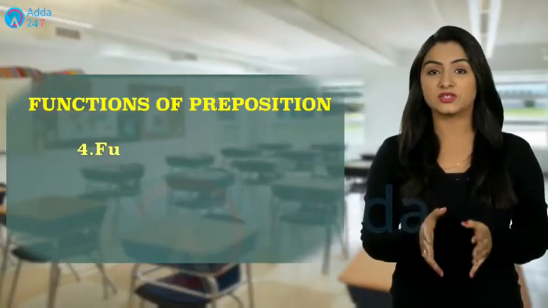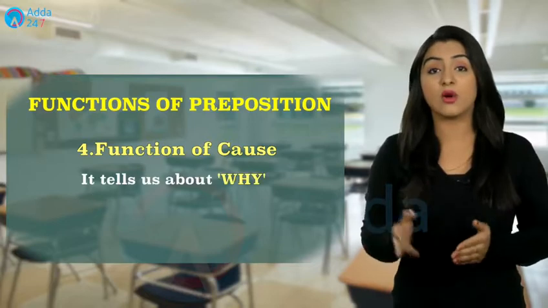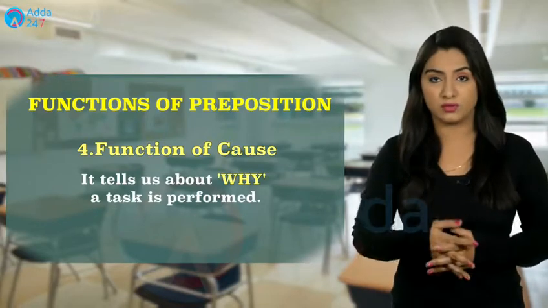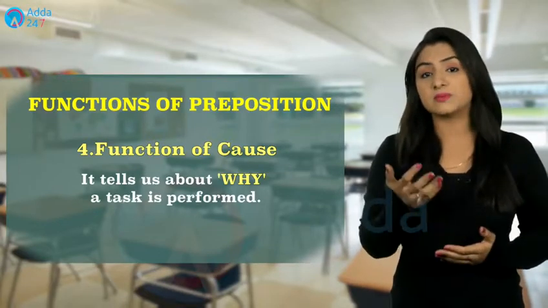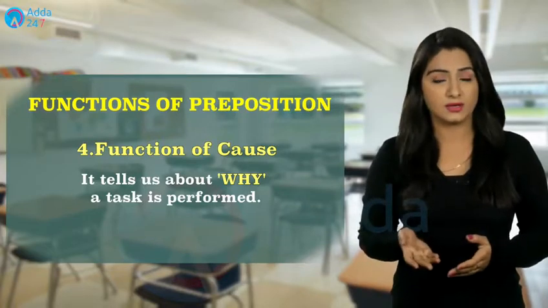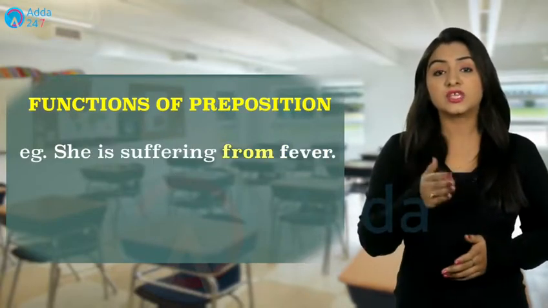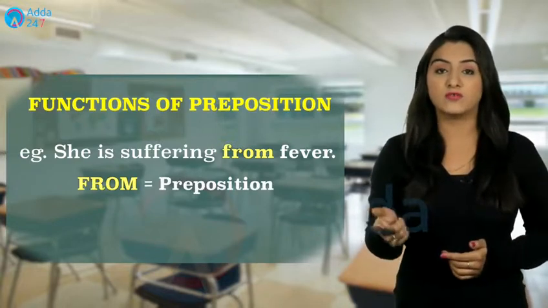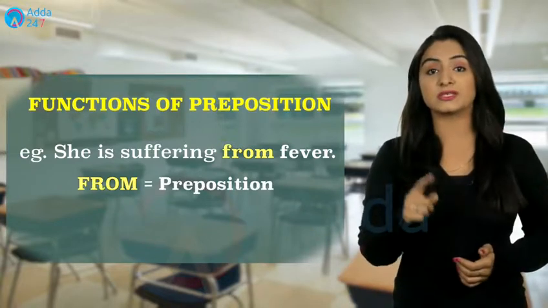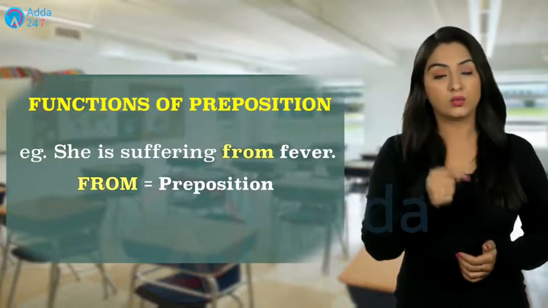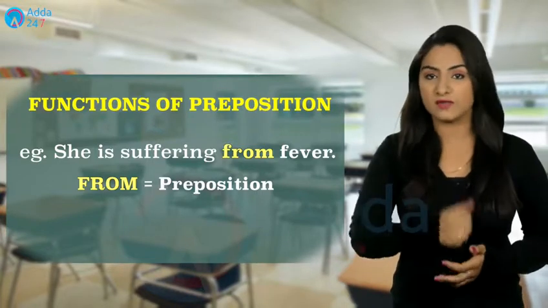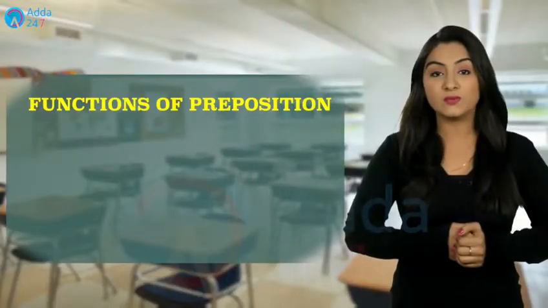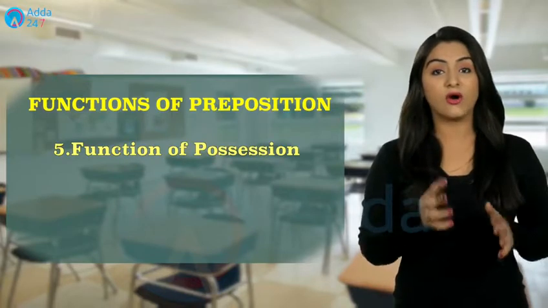Next is the function of cause, and it says why a verb was performed or what is the reason behind something happening. For example, if I say she is suffering, she is suffering from what? From fever. So from is a preposition that tells you about the verb and the cause of that verb. Similarly, we have the function of possession.